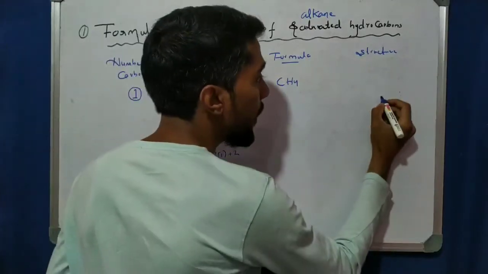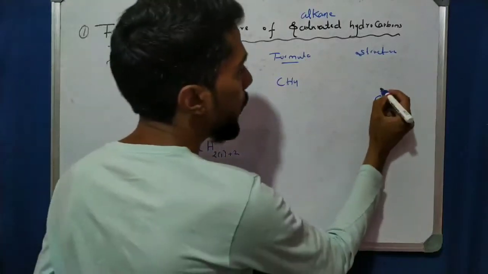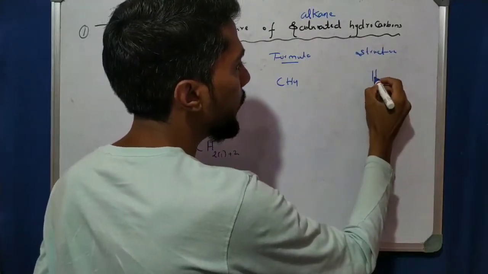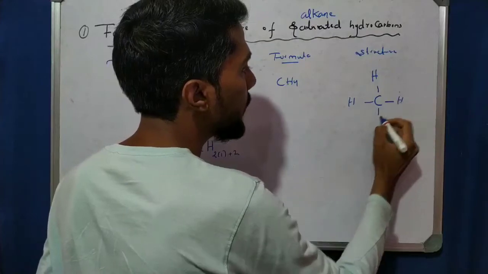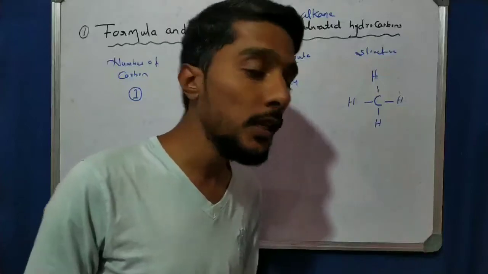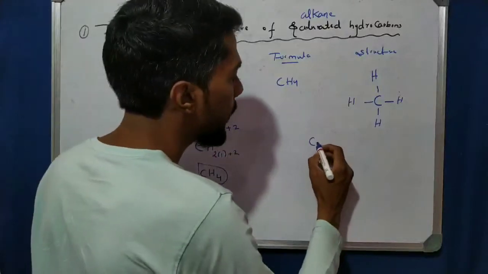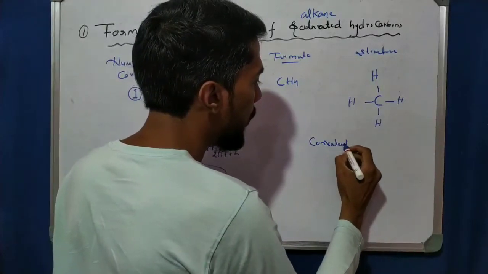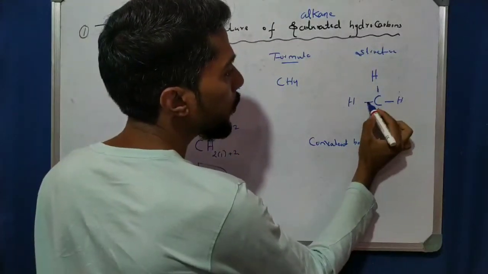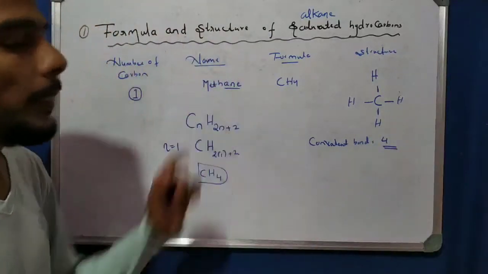So we know that it is only one carbon. So the valency, how much valency is there? That is 4 valency: one bond, second bond, third bond, and fourth bond. So what happened here? We get C with H, H, H and H. With 4 valency, 4 hydrogens are attached to it, sharing between carbon and hydrogen. And which type of bond is it? It is a covalent bond. So how many covalent bonds are there? Calculate: 1 bond, 2 bond, 3 bond and 4 bond. So a total of 4 covalent bonds are present in methane.